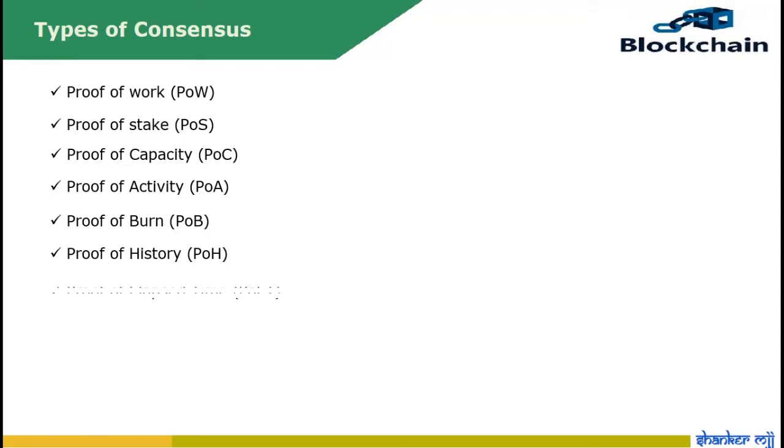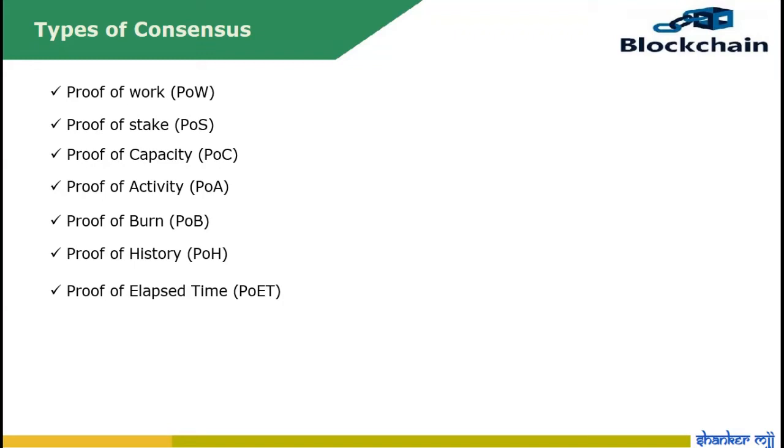And one more familiar one is proof of elapsed time. It encodes the passing of time itself cryptographically to achieve consensus without expending many resources. The proof of elapsed time consensus mechanism prevents high resource utilization and high energy consumption and keeps the process more efficient.